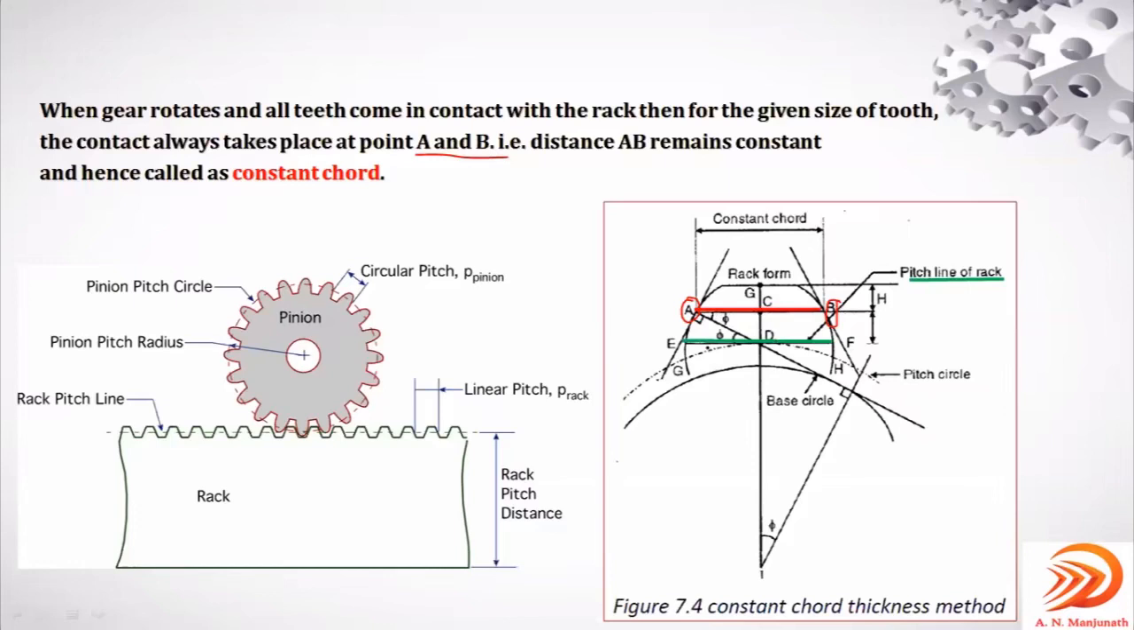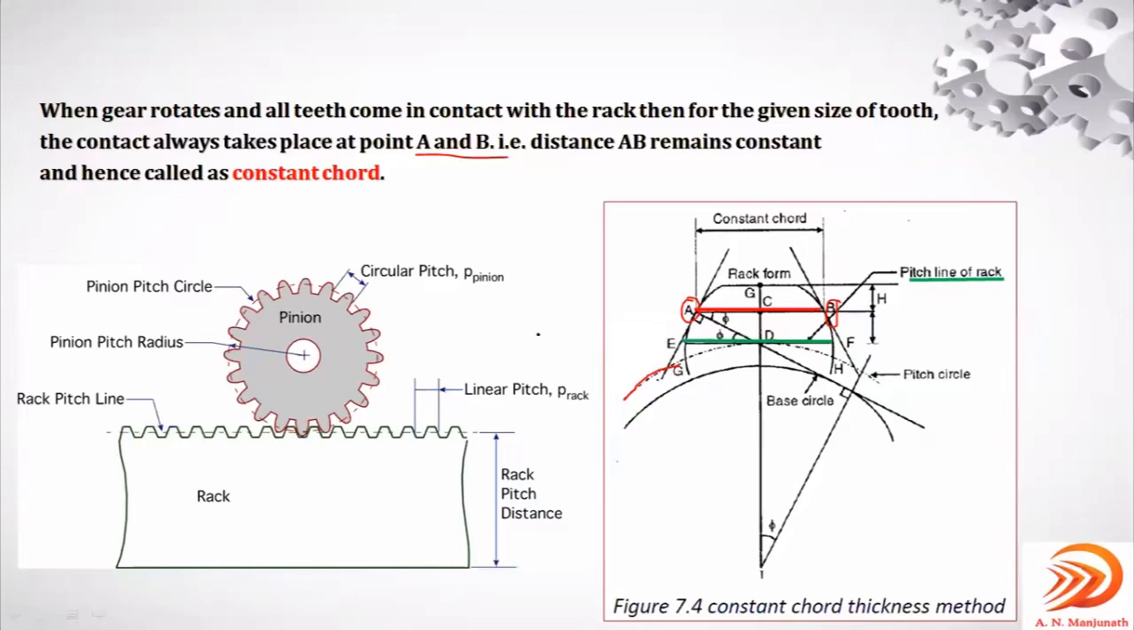And this green color line, what you can observe here, is the pitch line of the rack. So this is the pitch circle of the gear, and this is the pitch line of the rack. Both will come in contact at the pitch point. But here A to B, which makes the contact with the flank of this and flank of this, that is called the constant chord.